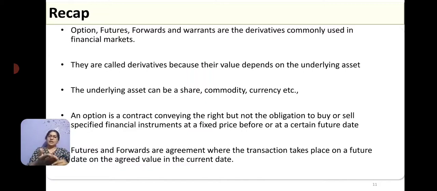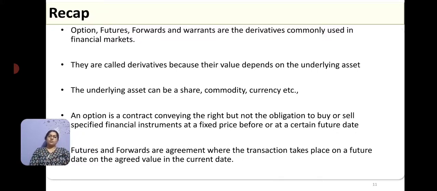As I said, the underlying asset could be a share, a commodity, a currency, anything. When it comes to an option, it is a contract giving the right to the buyer to execute the contract, and an obligation for the writer or seller of the option. They may get into the contract either to buy a commodity or sell a commodity, and then it becomes a call option or a put option.